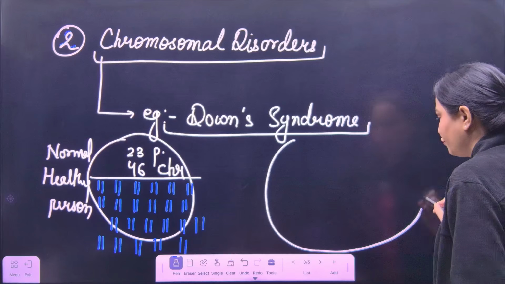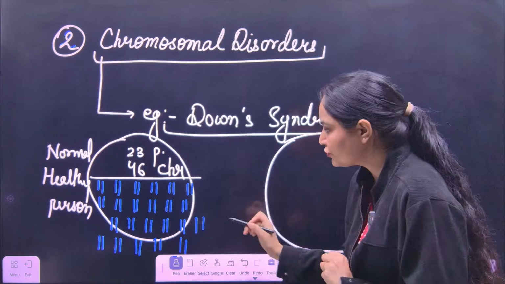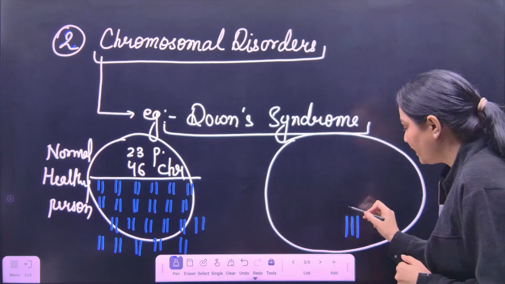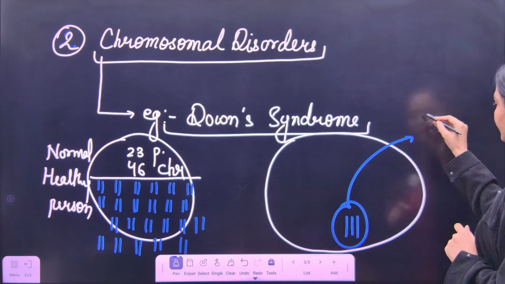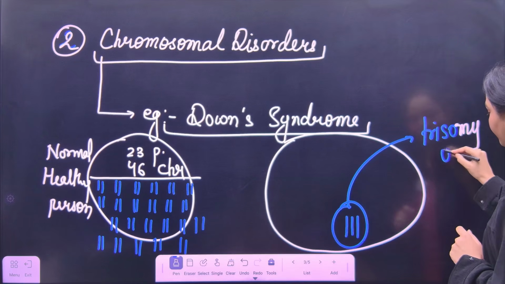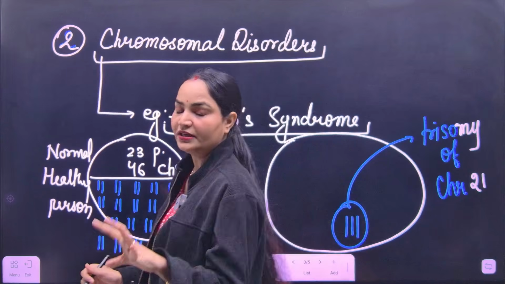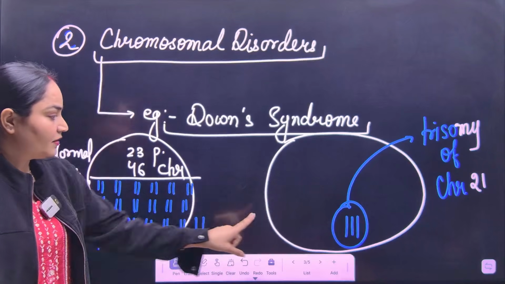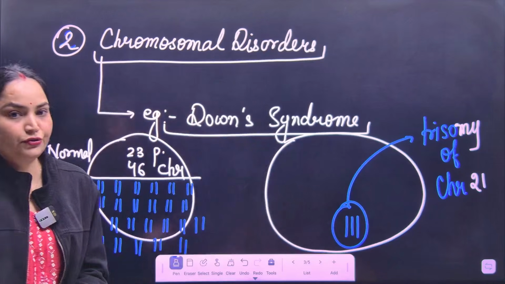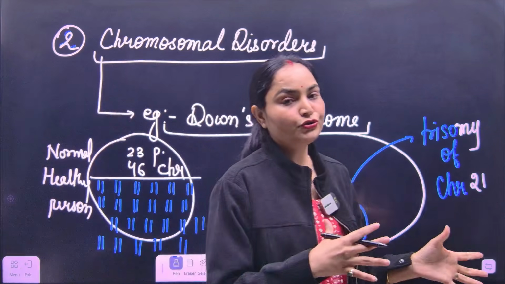When we talk about Down syndrome, what happens? There is a genetic change in the chromosomes, such that for chromosome number 21, we have three copies. So in Down syndrome, we can see trisomy of chromosome number 21, which means that chromosome number 21 should be in a pair, but it is here in triplet form, which is not normal, and this causes Down syndrome. So this is the second type of genetic disorder, which is called chromosomal disorder.